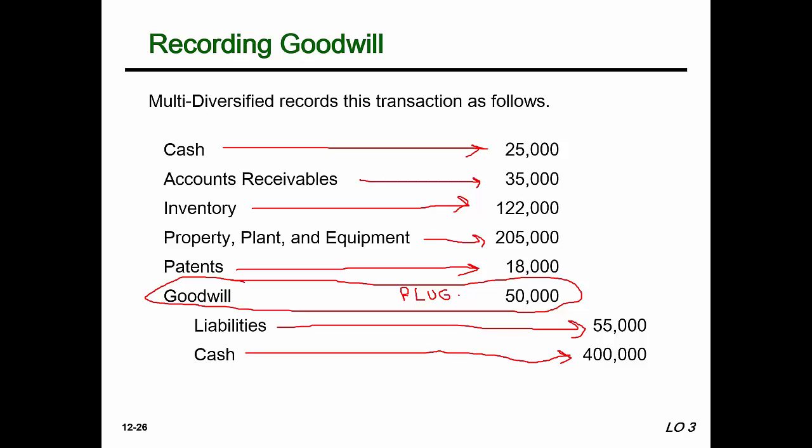So goodwill is really calculated by doing all these other things, looking at the cash paid compared to the fair market value of the net assets. All right? That's not too tough, is it? You have one of those, I know, in your book.